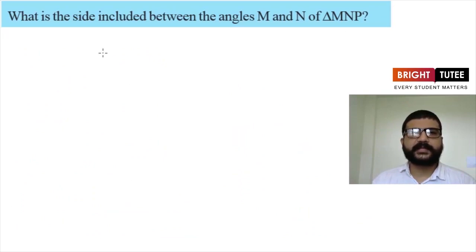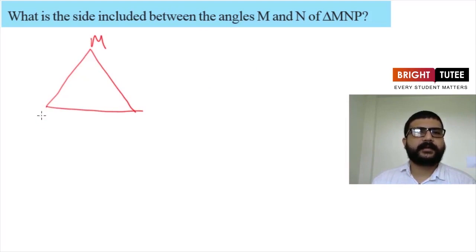Now the next question is, what is the side included between the angles M and N of triangle MNP? A rough sketch will help us. Let's draw a rough sketch. Say this is the triangle MNP. We have to tell the side included between the angles M and N. So here is angle M and this one is angle N.